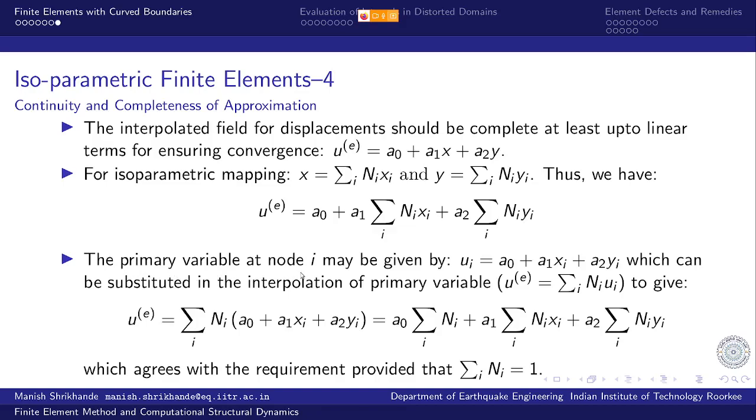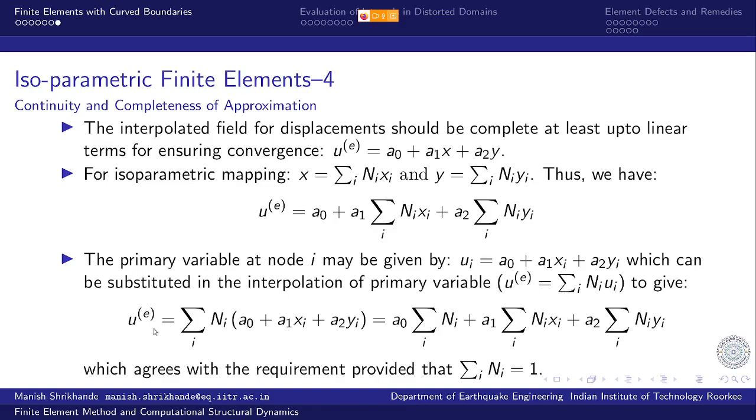Now we also look at what is the interpolation model. The primary variable at any node i will be given by, if I evaluate the primary variable at node i, then I should be getting ui is equal to a0 plus a1 xi plus a2 yi, right? So this can be substituted in the approximation of the primary variable, that is u, which is given by sigma Ni ui. I just replace ui and plug it in the approximation of the primary variable.